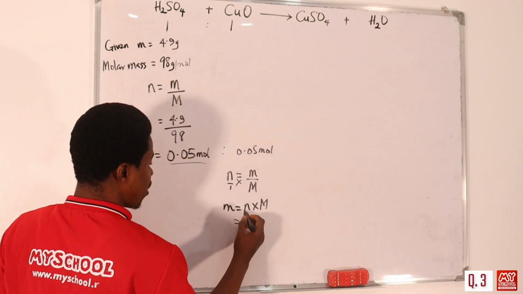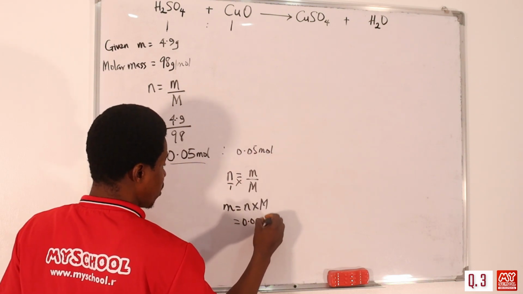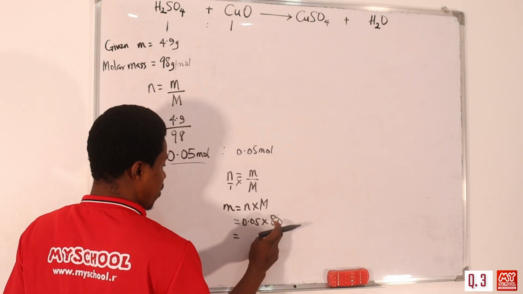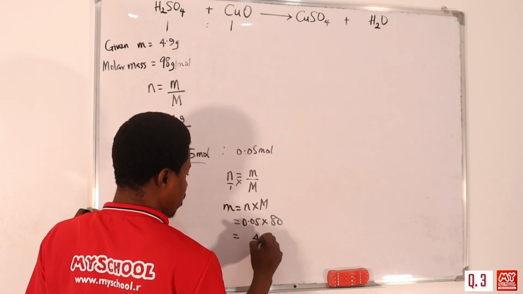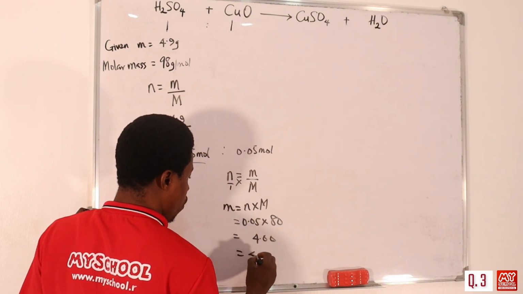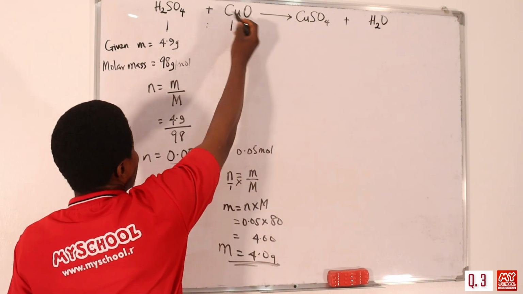So the number of moles of this, 0.05, multiplied by 80. By the time you multiply this together, 5 times 80 is 400, so we have 4.0 gram. That is going to be the amount of copper oxide that will react with this.